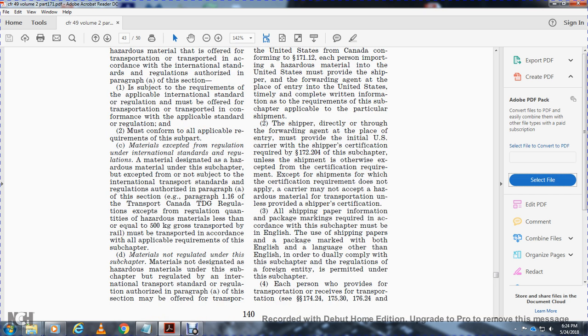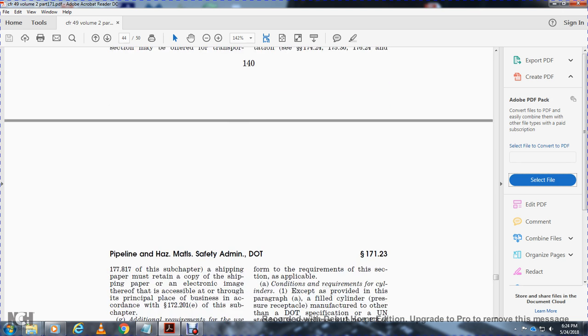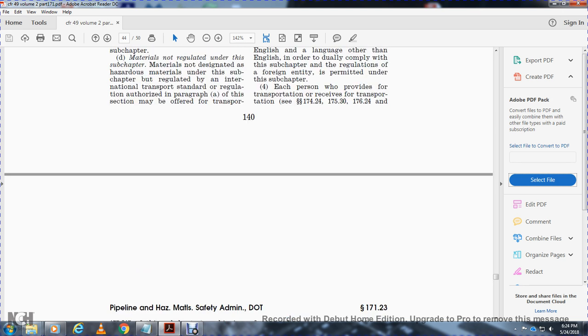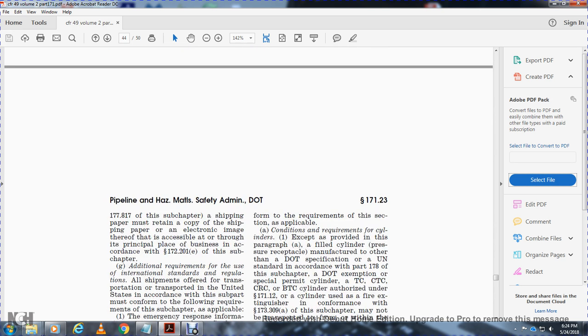All shipping papers and information, and packaging markings required in accordance with this subchapter, must be in English. Shipping papers may be marked in both English and a language other than English, in order to duly comply with this subchapter, where permitted. Each person who provides transportation receipt must retain the shipping paper, or an electronic image if accessible through the principal place of business, in accordance with 172.201 of this subchapter, per 174.24, 175.30, 176.24 and 177.817.